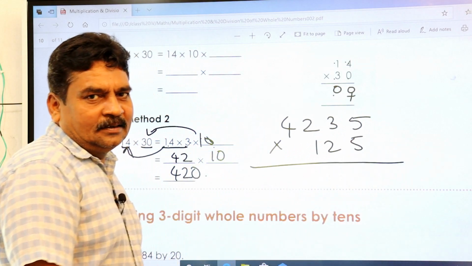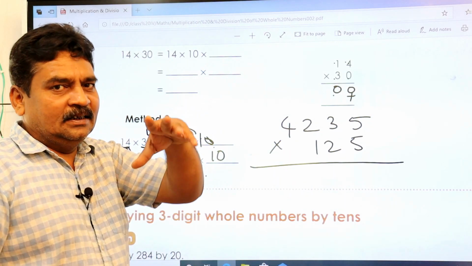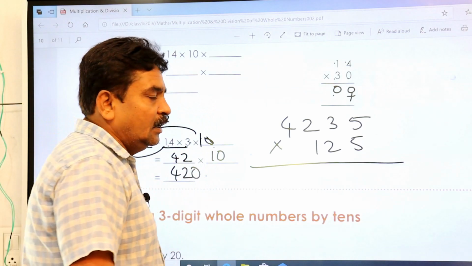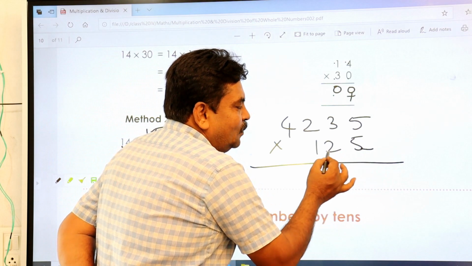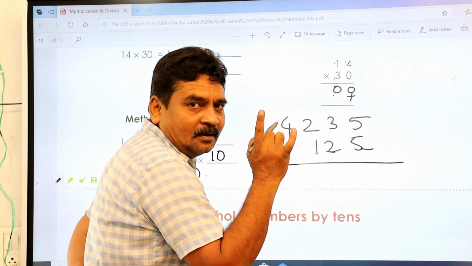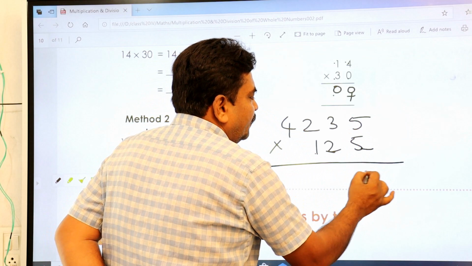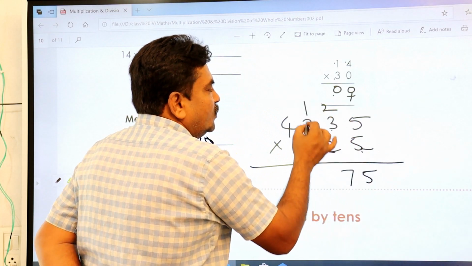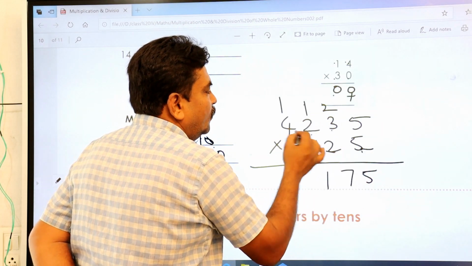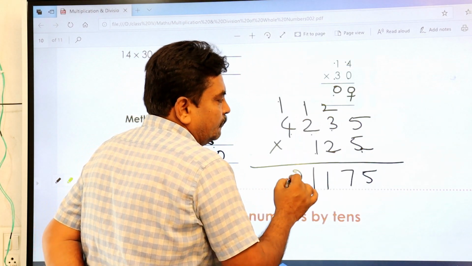I'm multiplying this. This is for parents, even for you if you are able to understand. This is your ones place, this is your tens place, this is your hundreds place, remember, right? So 5 5s are 25, 2 5 2 3s are 15, 16, 17, 1, 5 2s are 10 plus 1, 11, 1, 5 4s are 20 plus 1, 21.